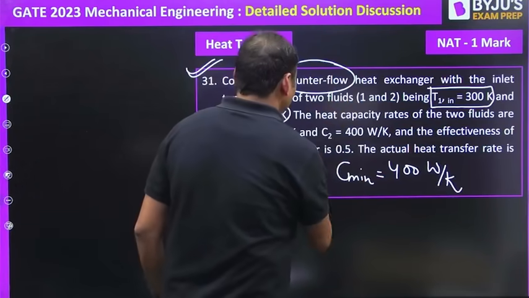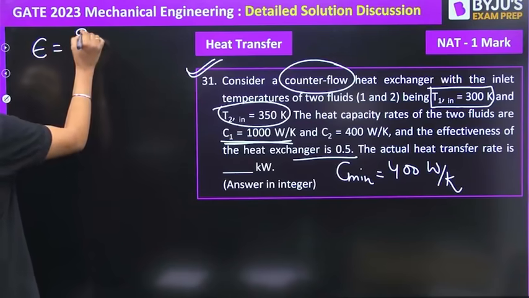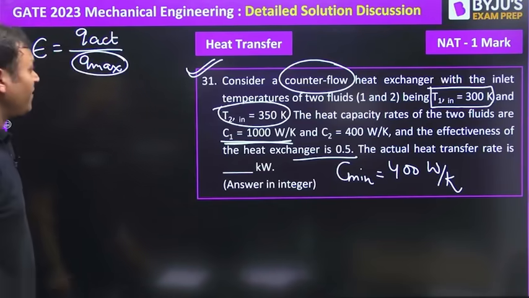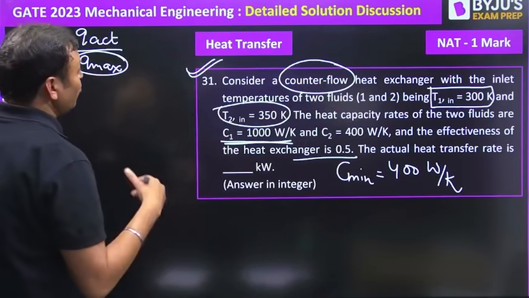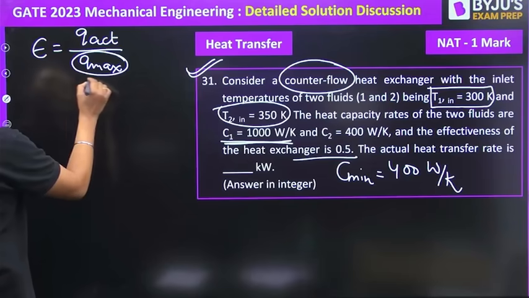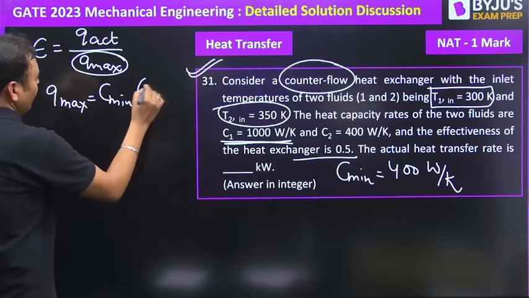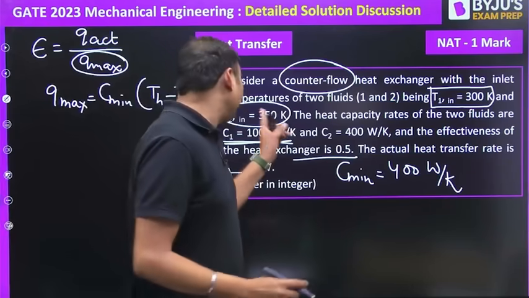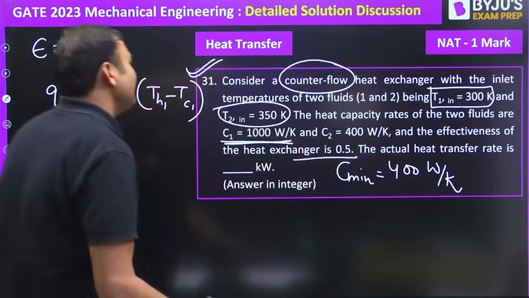The effectiveness of the heat exchanger is 0.5. We need to find out the actual heat transfer rate. Effectiveness of a heat exchanger is the ratio of actual heat transfer rate to the maximum possible heat transfer rate. And maximum heat transfer rate is possible in a counterflow heat exchanger of very large area when either TH1 is equal to TC2 or TH2 is equal to TC1. So Q maximum is equal to C minimum multiplied by the inlet temperature of hot fluid minus the inlet temperature of the cold fluid. Hot fluid is fluid 2, which has the higher temperature. Cold fluid is fluid 1, which has the lower temperature.